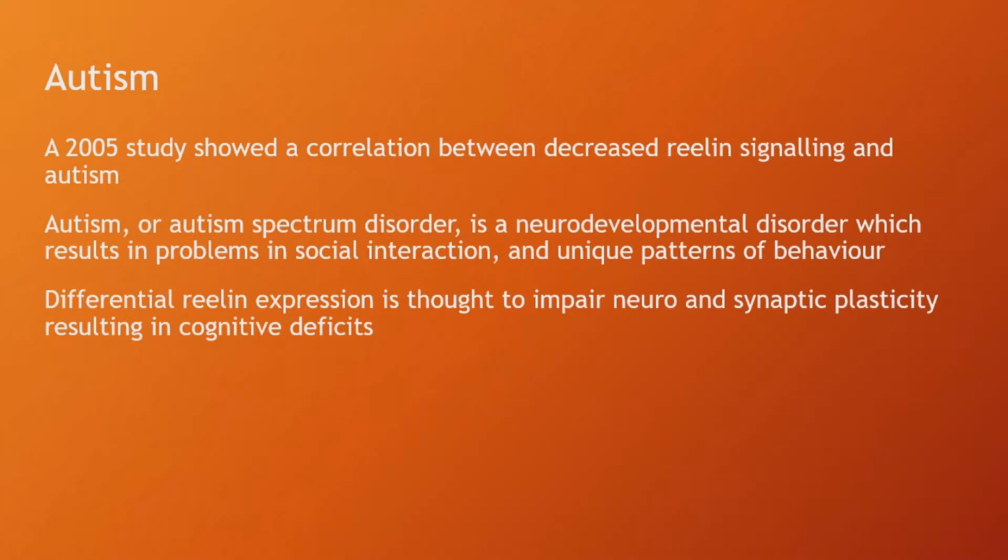A 2005 study showed a correlation between decreased Reelin signaling and autism. Autism, or autism spectrum disorder, is a neurodevelopmental disorder which results in problems in social interaction and unique patterns of behavior. Differential Reelin expression is thought to impair neuro and synaptic plasticity, resulting in these cognitive deficits.